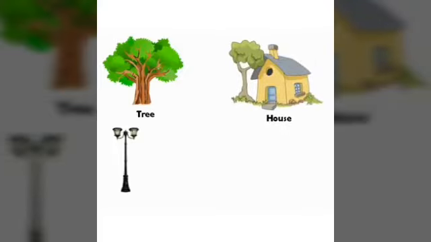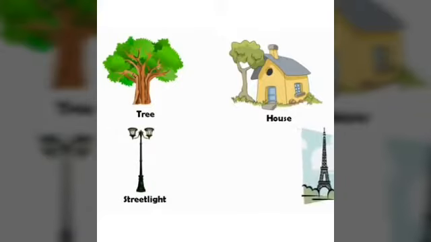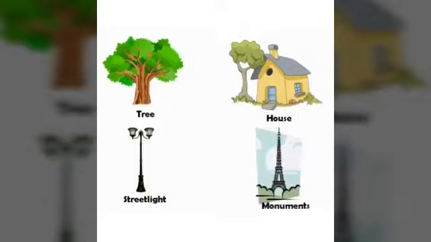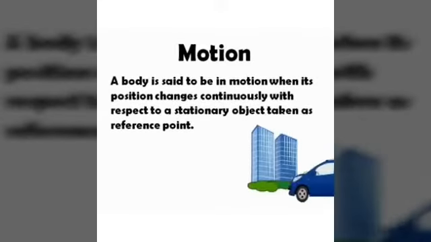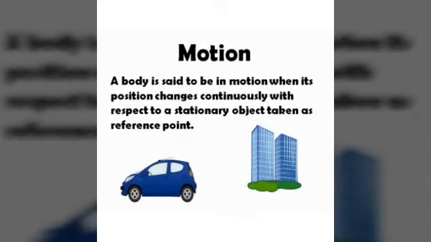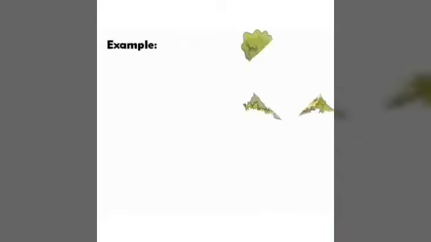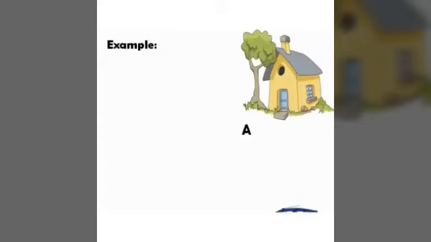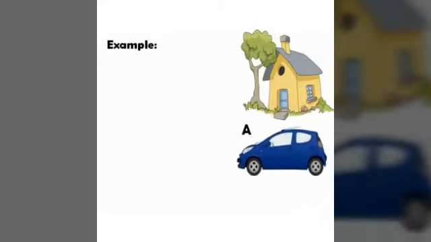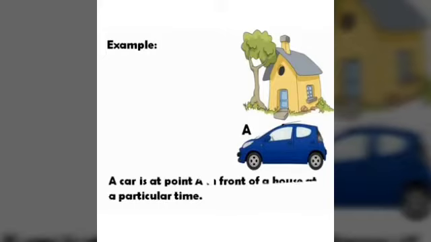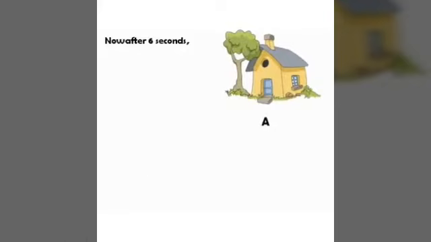See, if you are walking from point A to B, it takes 5 minutes. We call it a motion. It is taking time also. When you want to define motion, you have to define it like this: objects which are moving are changing their place with time. They are not going to stay in a particular place. They are moving from one place to another place, taking a certain time limit, that we define as motion.